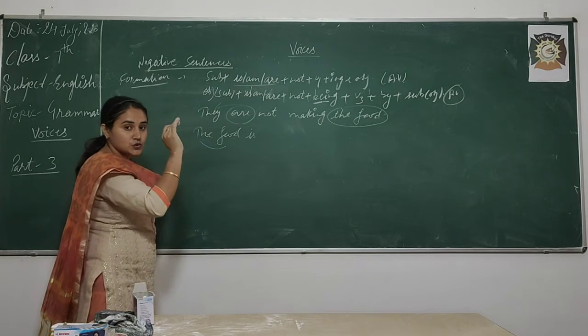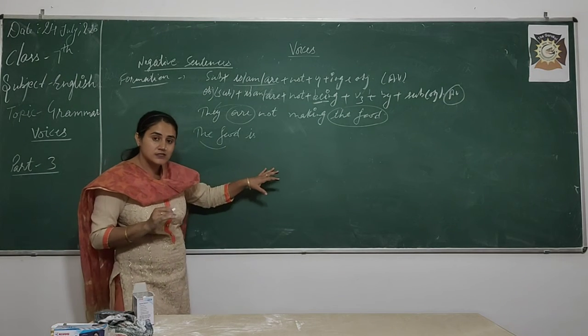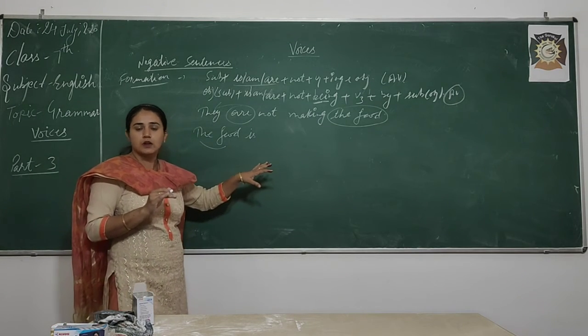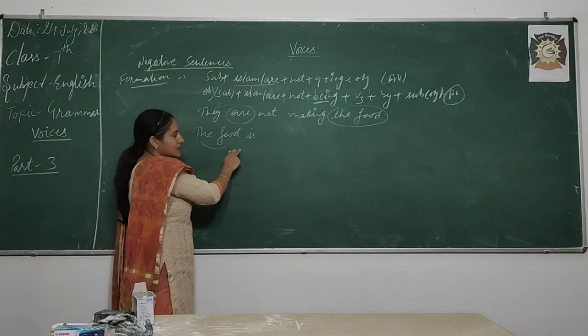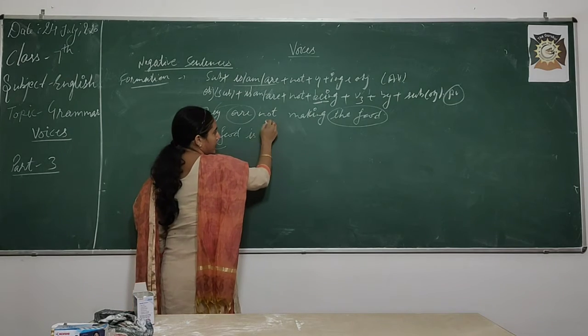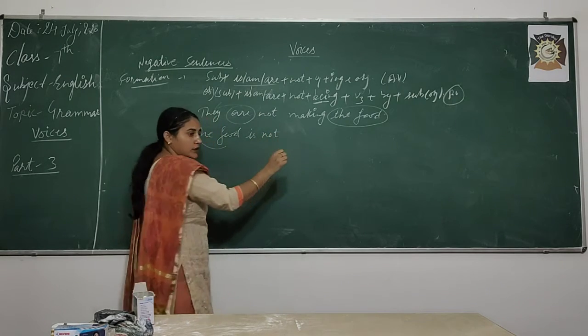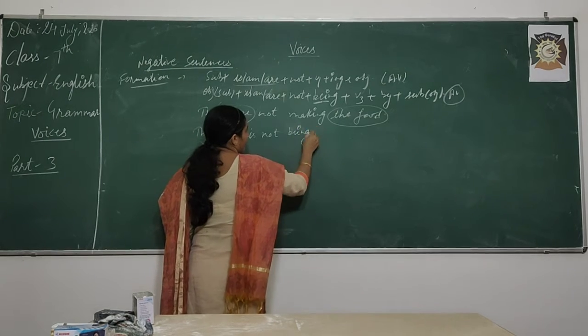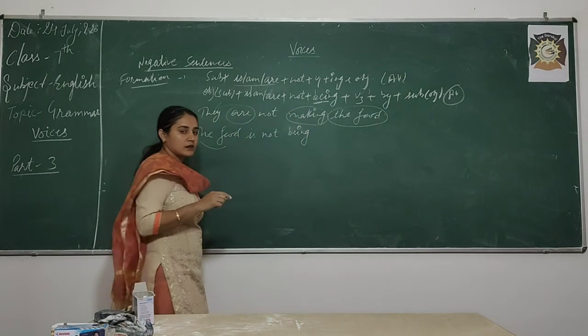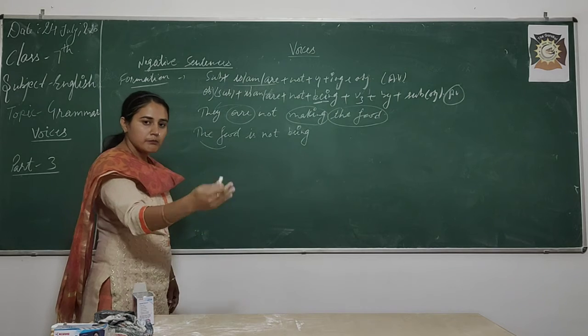I know that you will commit such kinds of mistakes while you are doing the assignment regarding this. Okay. So be aware of these things. The food is, then not, then being. What is the third form of make? Make, made, made.